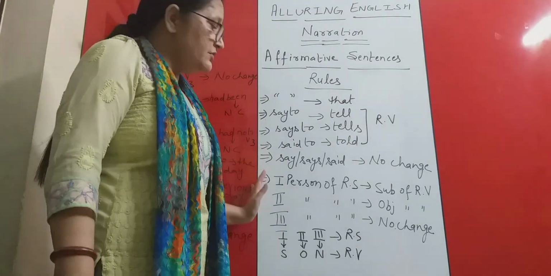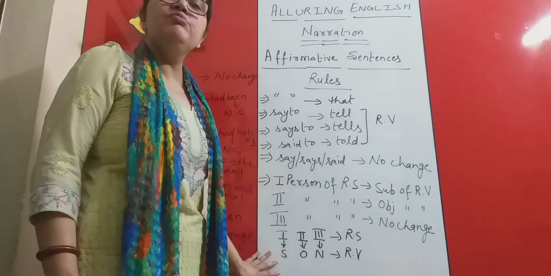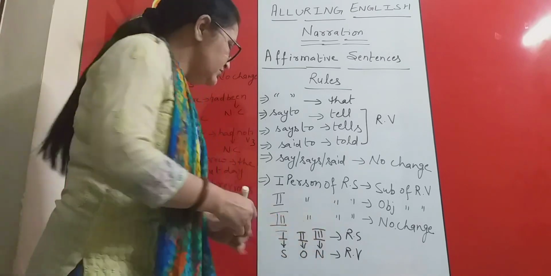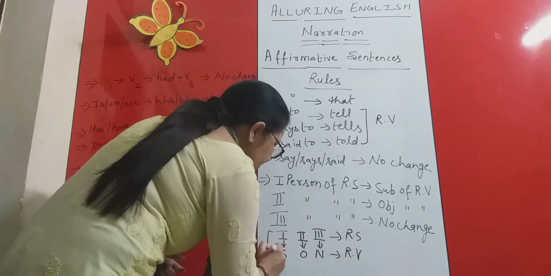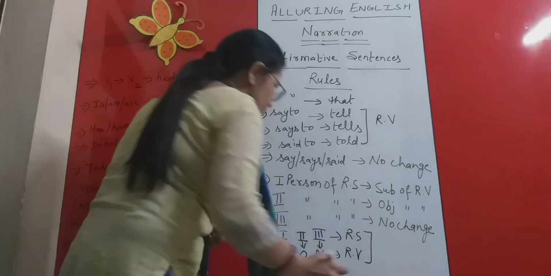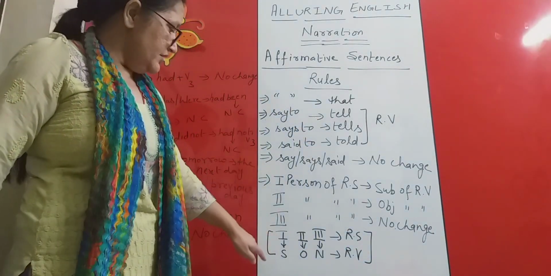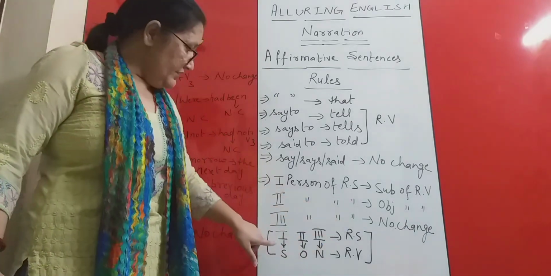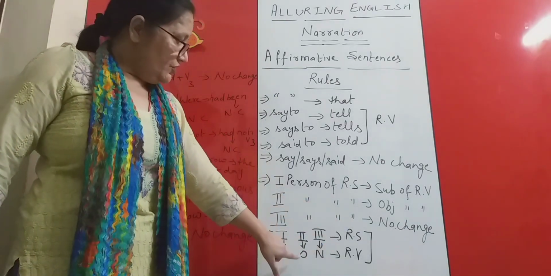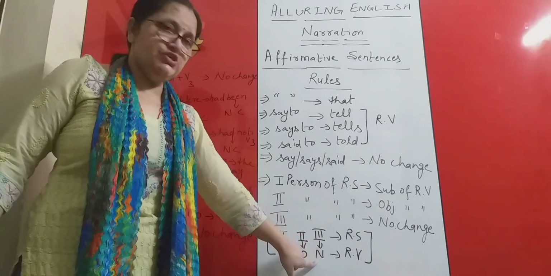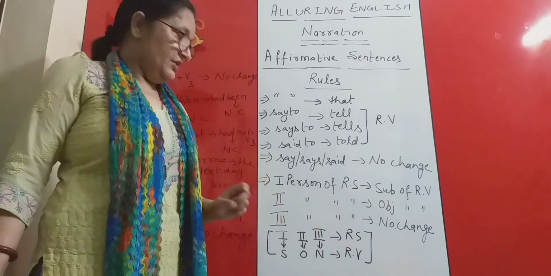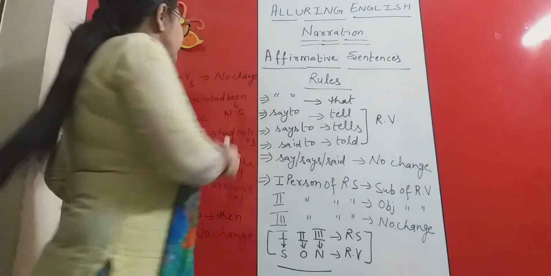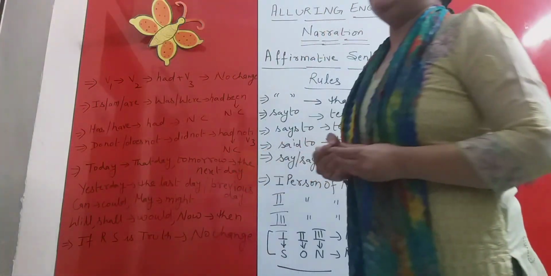In order to learn this formula, there is a mnemonic which is known as SON. You can learn it as it is. It will be very convenient for you. You can learn it like this: first person, second person, third person of reported speech will change according to subject, object, and no change. So SON is a mnemonic.